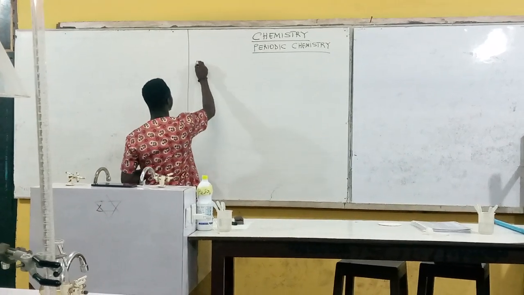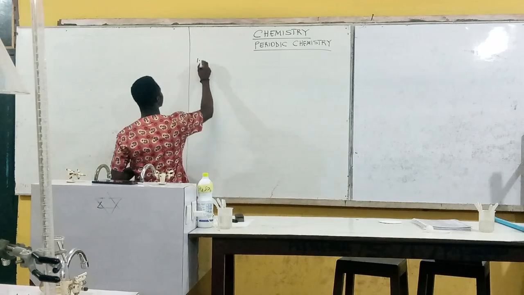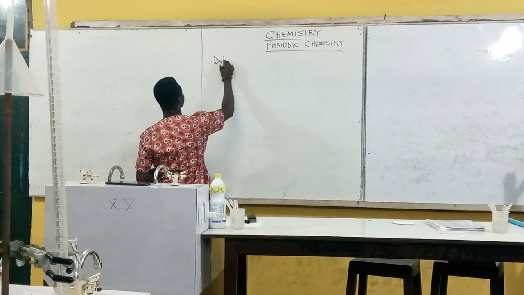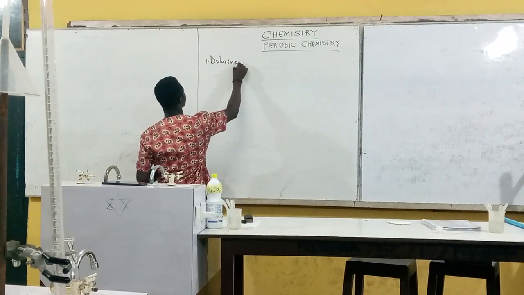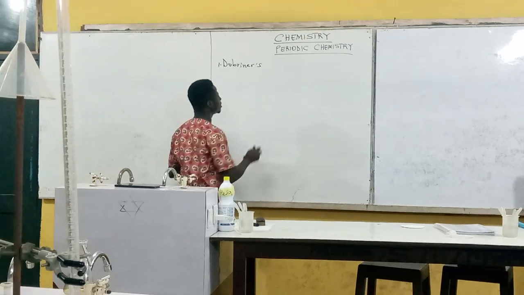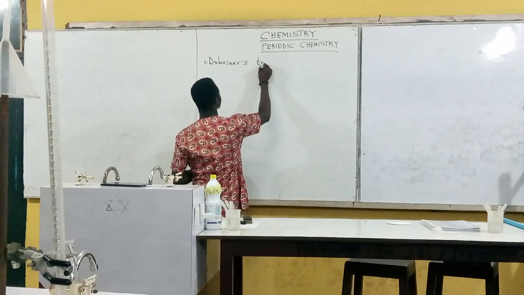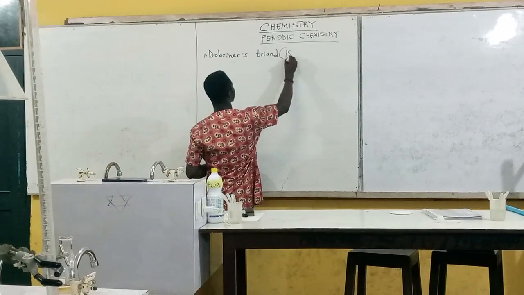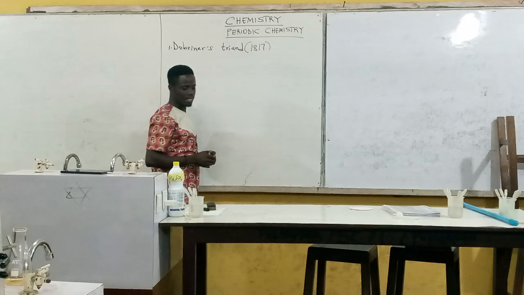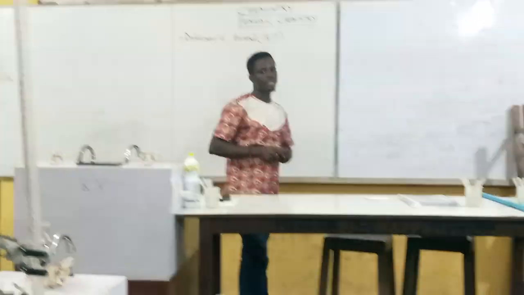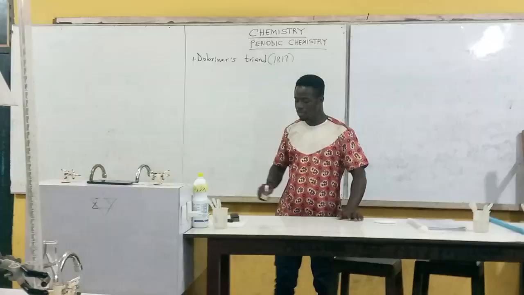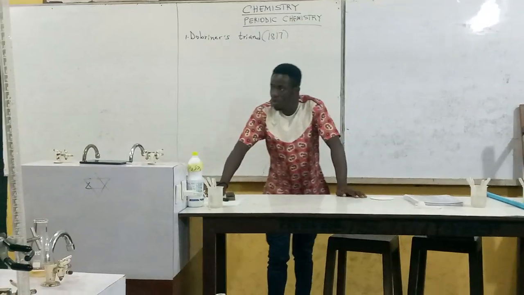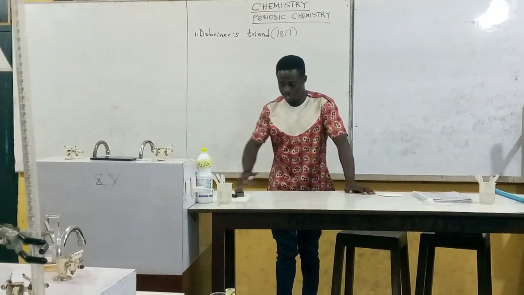So the first person I would like to talk about is called Johannes Dobereiner. He brought a concept called Dobereiner's triads. This scientist, in the year 1817, started bringing some concepts on how these elements were arranged.